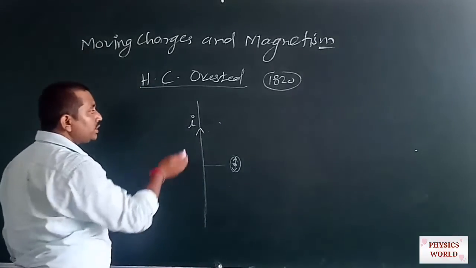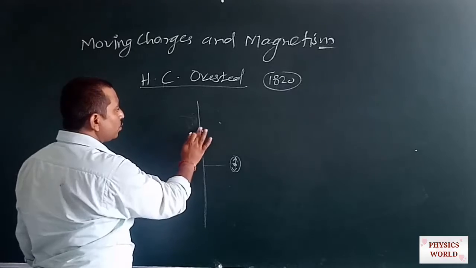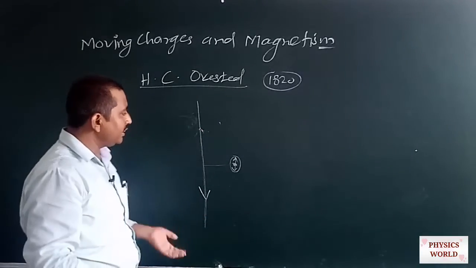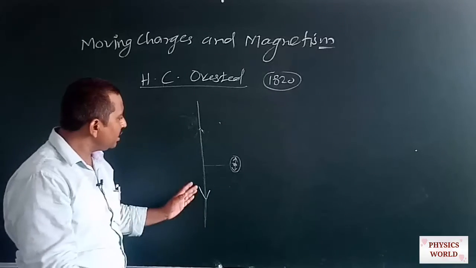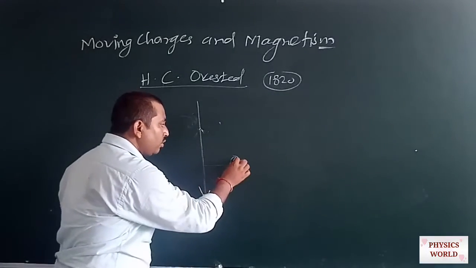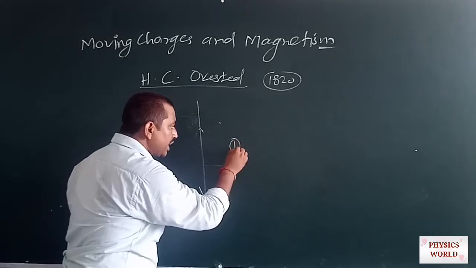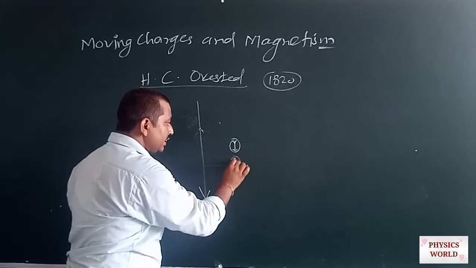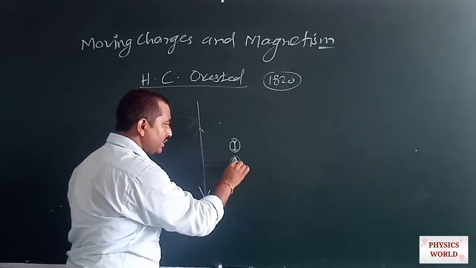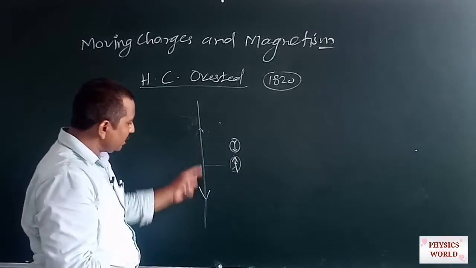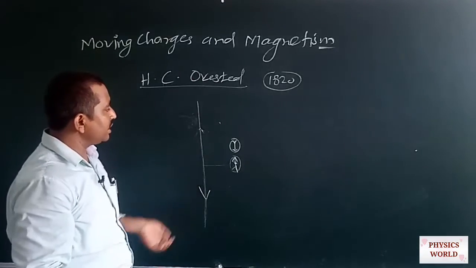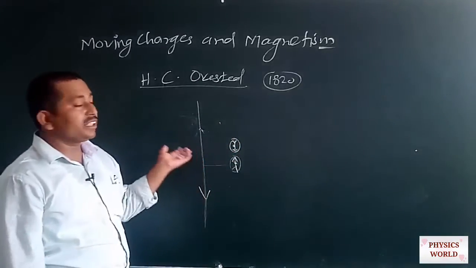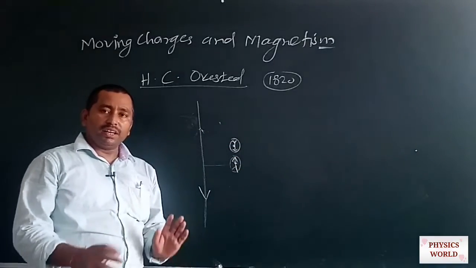He also reversed the direction of the current flowing through the wire. After reversing the current, he found that the polarity of the magnetic needle also changed. It means the deflection in the magnetic needle gets reversed when the current is reversed.